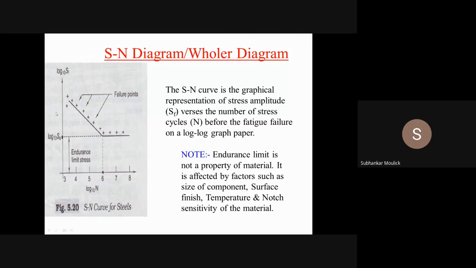In the y-axis, stress amplitude, and the graph is plotted on log paper: log base 10 of N, log base 10 of SF. Is it clear?